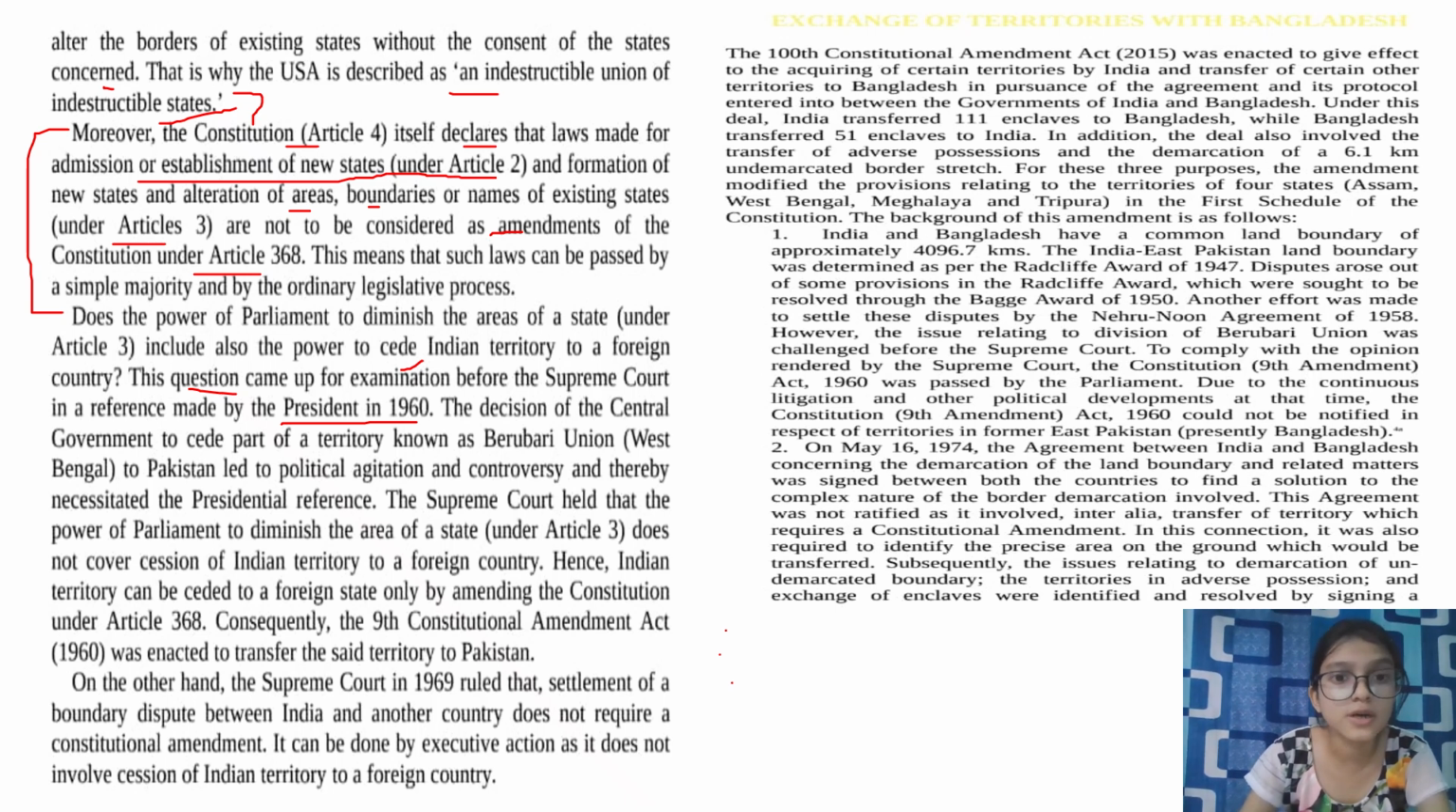So this very question came up in the year 1960. The decision of the central government to cede part of a territory known as Berubari Union, West Bengal, to Pakistan led to political agitation and controversy, and thereby necessitated the presidential reference. Till now we have only talked about how we can acquire and how we can diminish the area, but can we give our areas to foreign territories? This question had never come up and had never been answered, and for that reason, in 1960, it came before the Supreme Court.